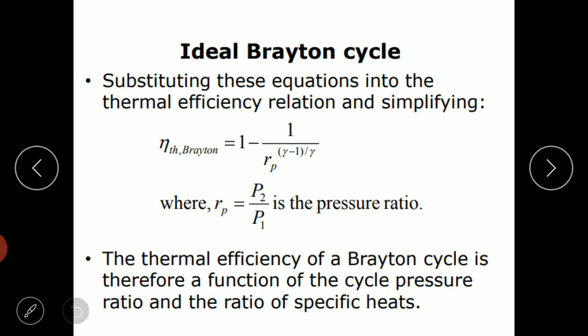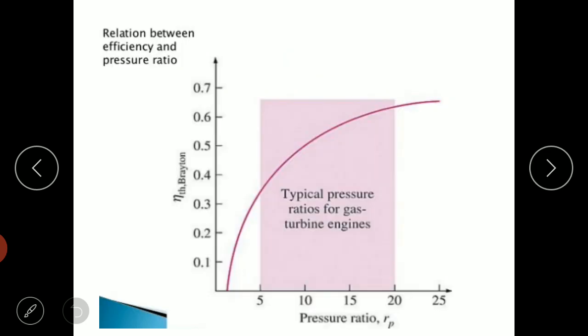That's why in some arrangements they will go for a multi-stage compressor, which we will discuss in the upcoming sections. In this curve, if you keep on increasing the pressure ratio, the efficiency of the Brayton cycle keeps on increasing.